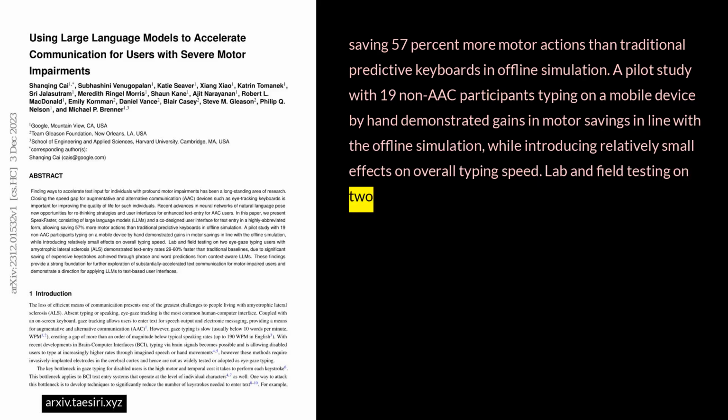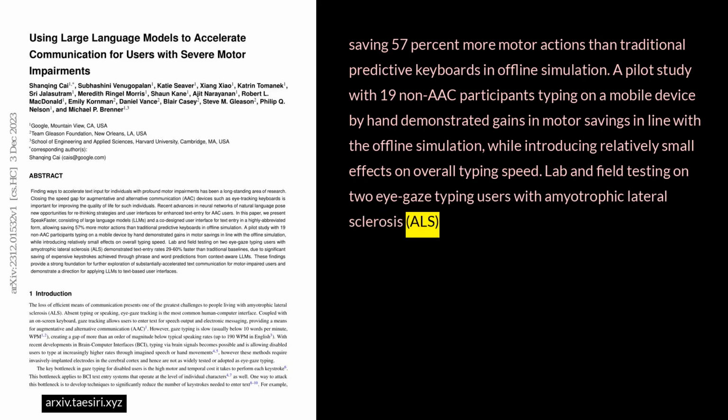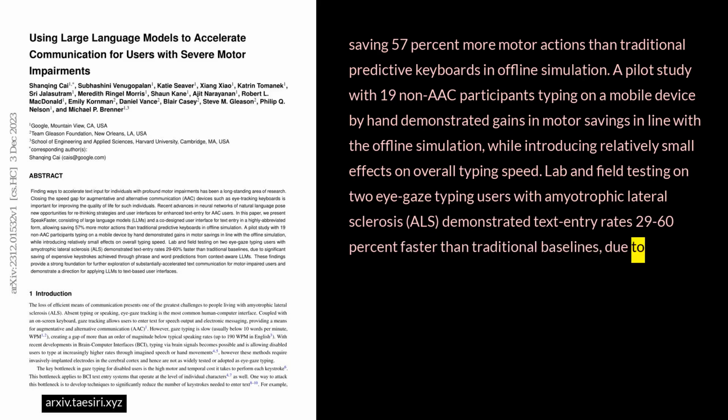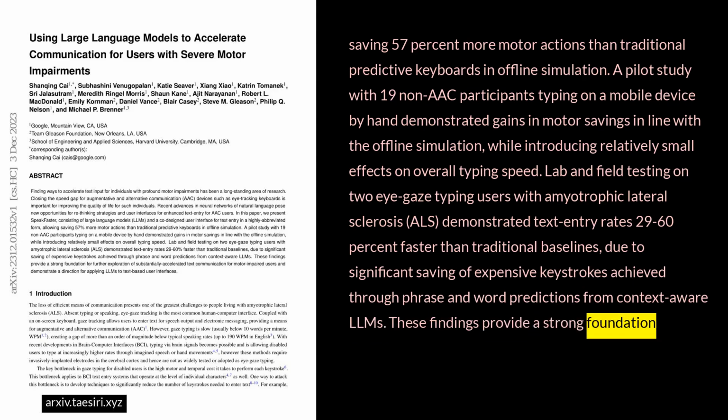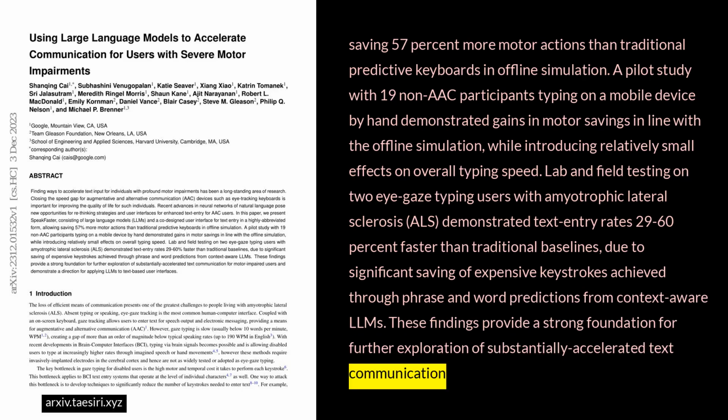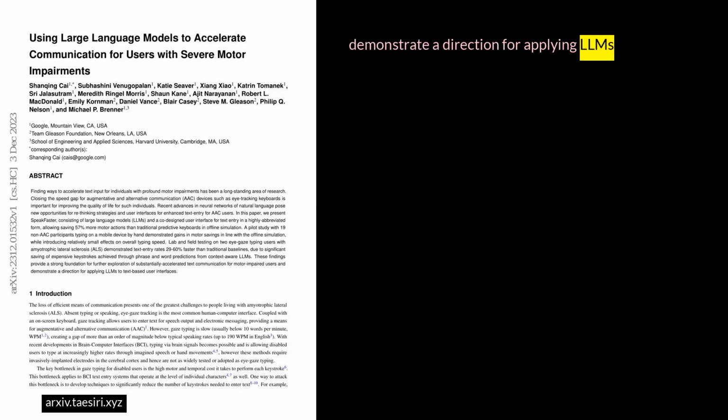Lab and field testing on 2 eye-gaze typing users with amyotrophic lateral sclerosis, ALS, demonstrated text entry rates 60% faster than traditional baselines, due to significant saving of expensive keystrokes achieved through phrase and word predictions from context-aware LLMs. These findings provide a strong foundation for further exploration of substantially accelerated text communication for motor-impaired users and demonstrate a direction for applying LLMs to text-based user interfaces.